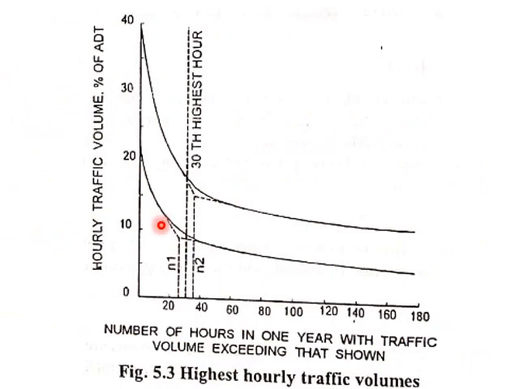This graph shows the peak hourly volume or highest hourly volume. You can see in the y-axis hourly traffic volume, and in the x-axis number of hours exceeding that volume. From this plot, you can take the 30th highest hourly volume and use it for the design. You can see that number of hours exceeding is plotted in the x-axis. From here, you take the value of hourly volume corresponding to 29 hours and choose it as the 30th highest hour. This one.